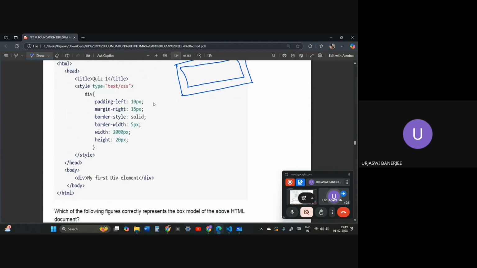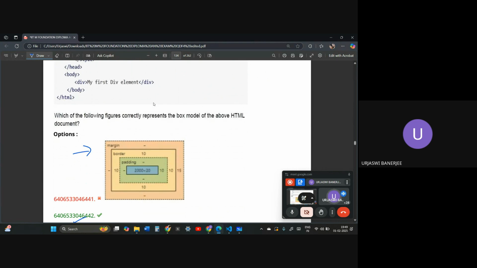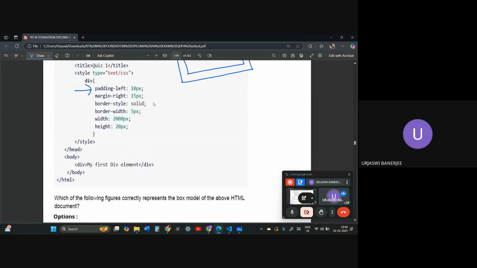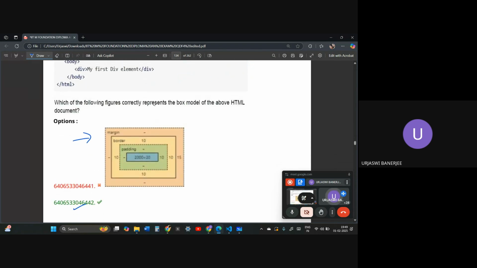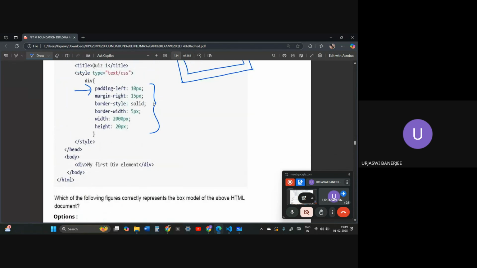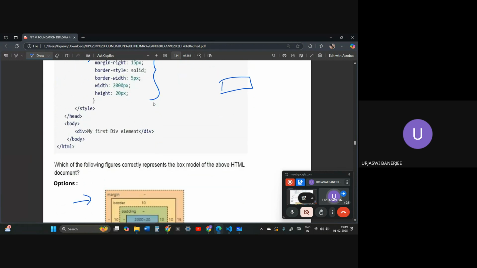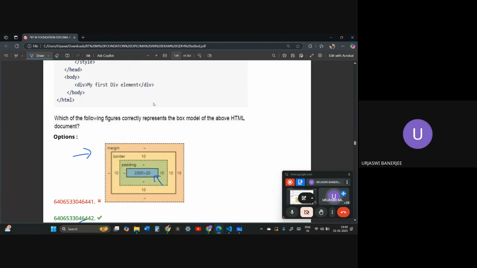So we have been provided a div that says padding left, margin right, border style solid, with 5 pixel width and height. We have been provided a figure and we need to identify where the padding left, where margin right, and where width and height appear. Width and height, let me tell you, are the easiest. There is a box in the middle. If you see, there is a blue color box in the middle.